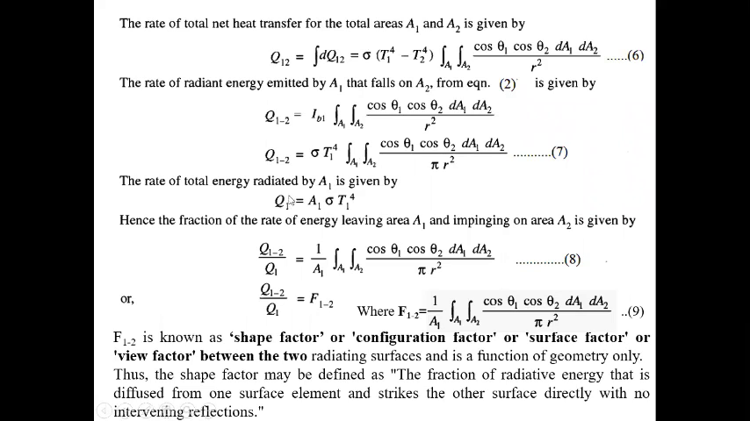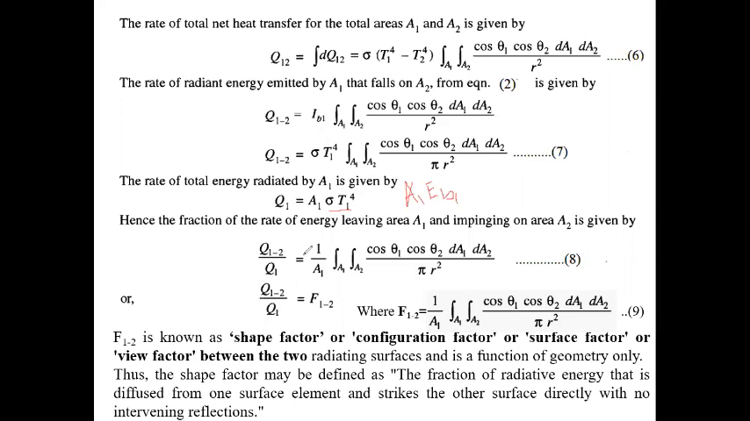Clear? Now what is the total heat radiated? From the emissive power equation we know the emissive power is the net heat radiated per unit time per unit area. So total heat radiation equals EB into area. So from this we can find the total energy radiated from A1 equals A1 into EB, and EB1 means sigma into T1 to the power 4.